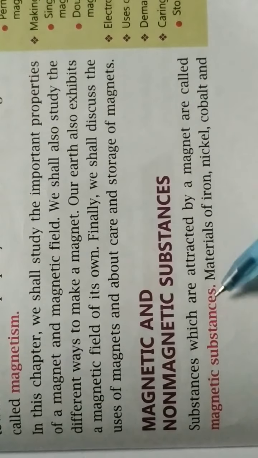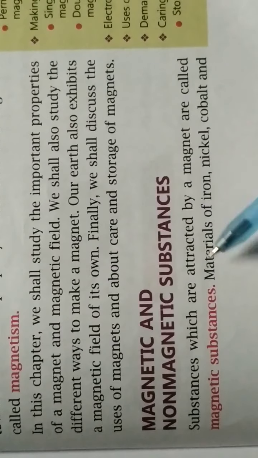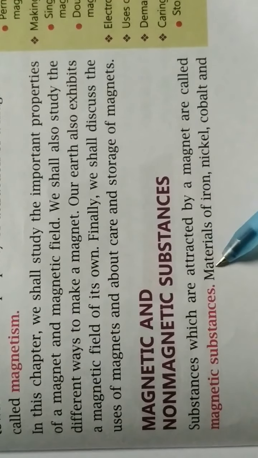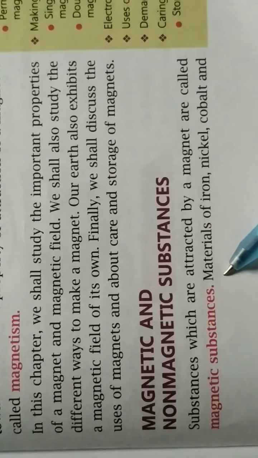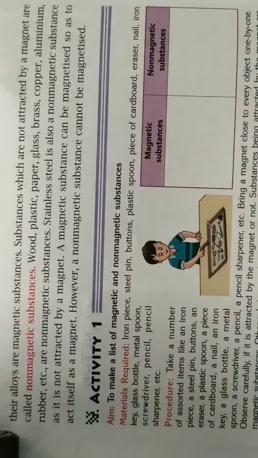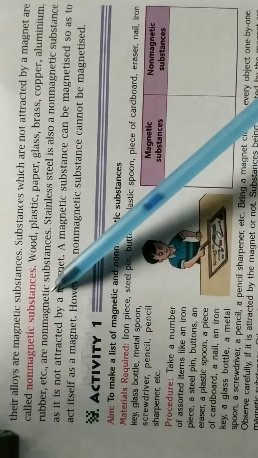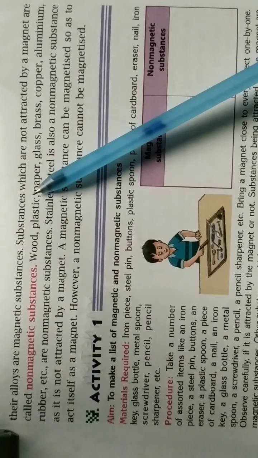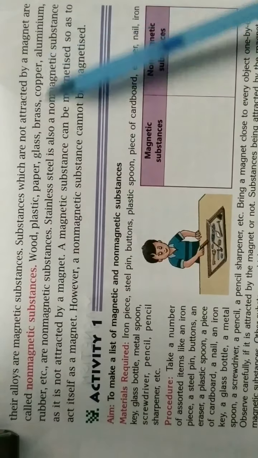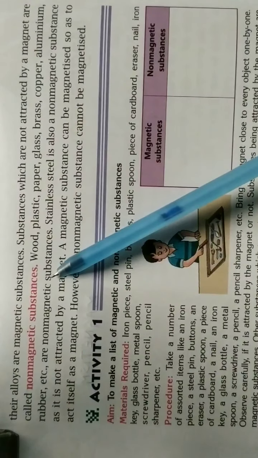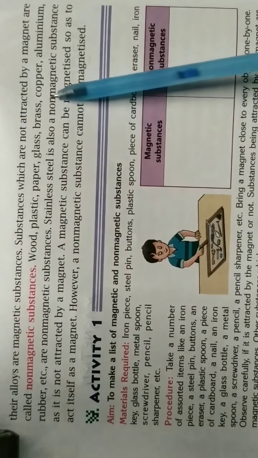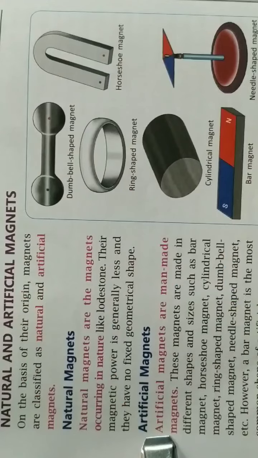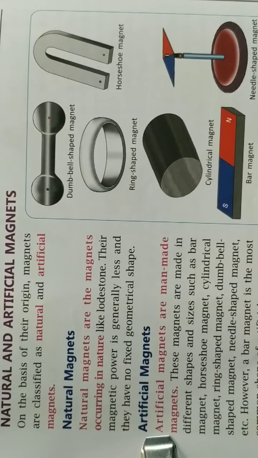Now the term comes magnetic and non-magnetic substances, which we have already understood with the help of activity. So substances which are attracted by magnet are called magnetic substances, like iron, nickel, cobalt. Now what are non-magnetic substances? The substances which are not attracted by magnet are called non-magnetic substances, like wood, plastic, paper, glass, brass, copper, aluminium, rubber, etc.